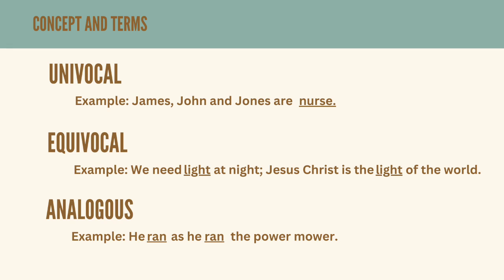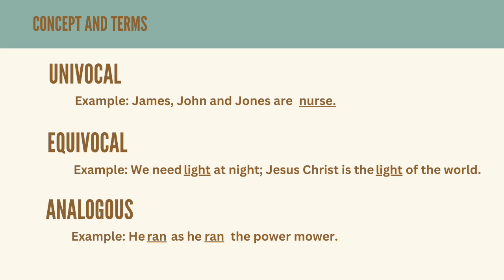Then the equivocal refers to the terms that have completely different meanings in at least two occurrences. For example, we need light at night. Jesus Christ is the light of the world. The equivocal term here is light. In "we need light at night," the term light refers to electricity for us to be able to see at night. In "Jesus Christ is the light of the world," the light refers to hope or guidance for us human beings. Next is analogous.